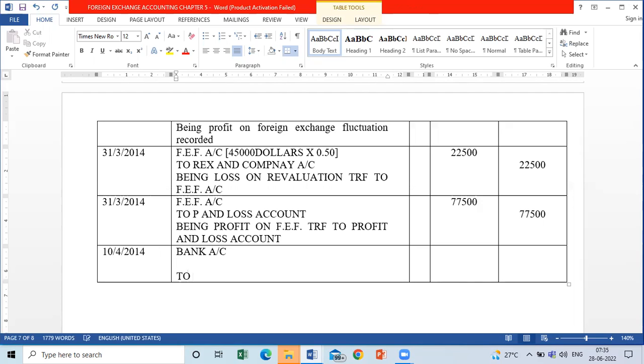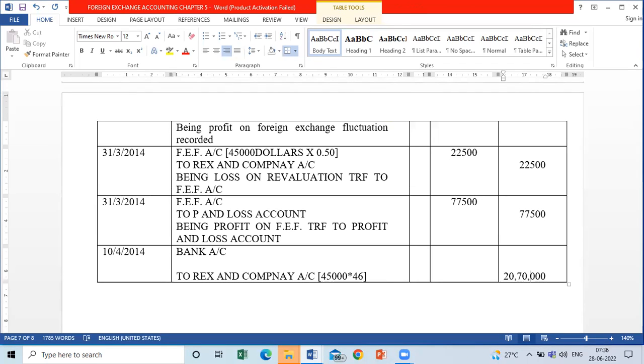To, who is the giver? Rex and Company account credit. How much amount will it be? Sir, $45,000 multiplied by 46. 20,70,000.